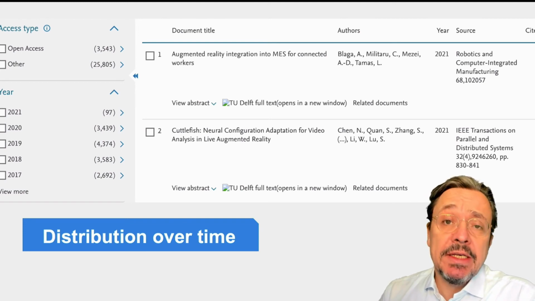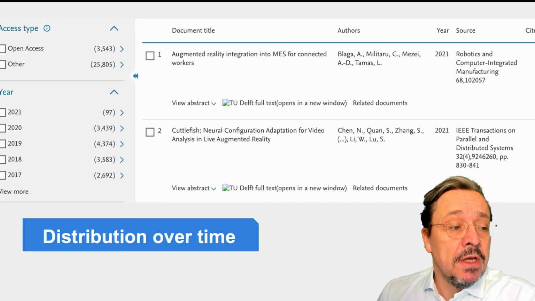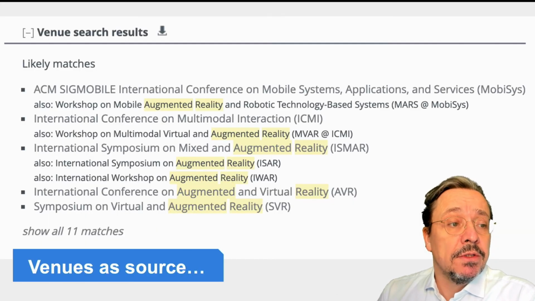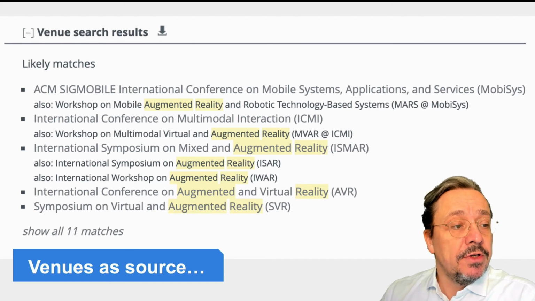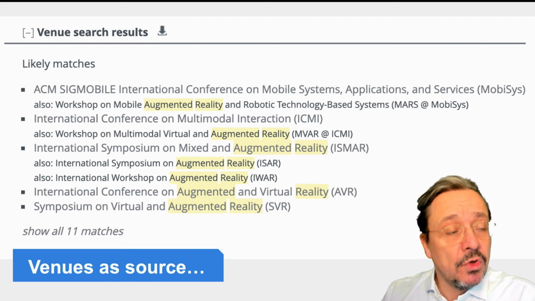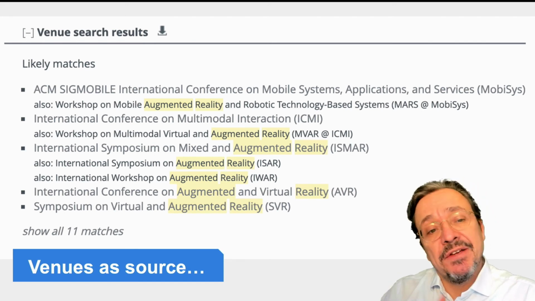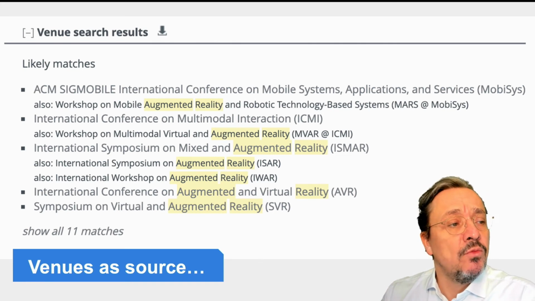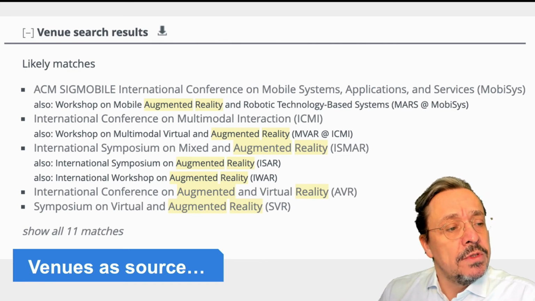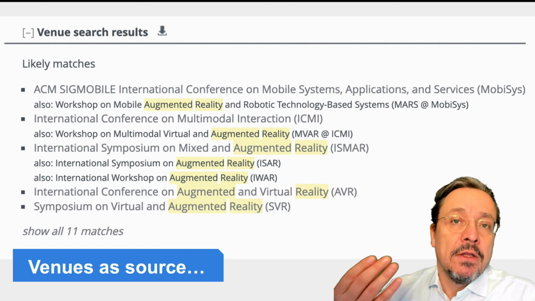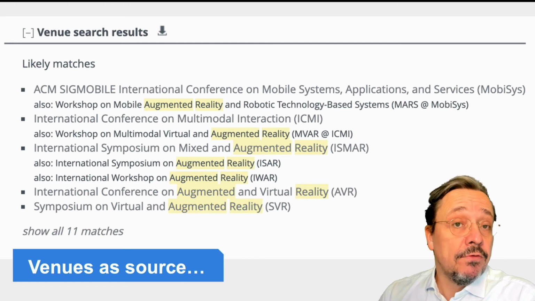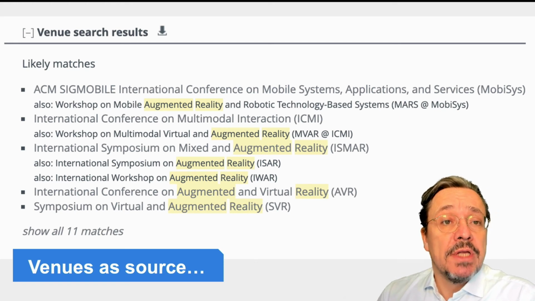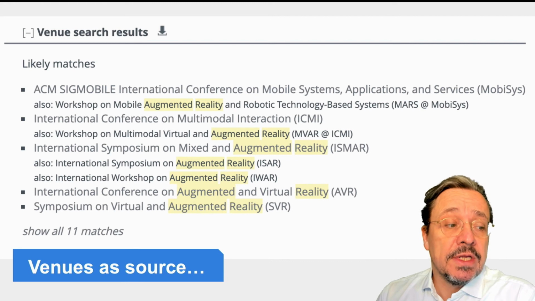And last but not least, and I mentioned that in the sources, venues are important. So to define the terminology, here you can find an international symposium on augmented reality. You see different application domains and workshops on those. And it definitely makes sense to look at the summaries and overviews of these conference publications, conference proceedings, to understand what is going on considering the state of technology.